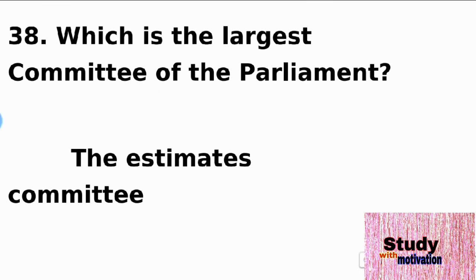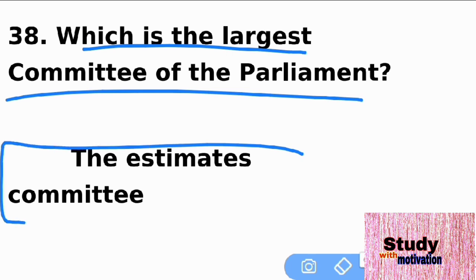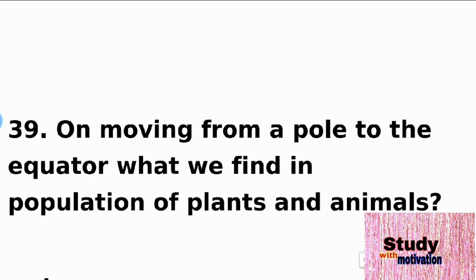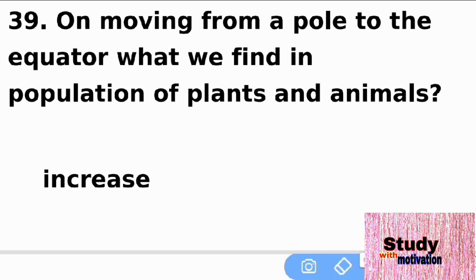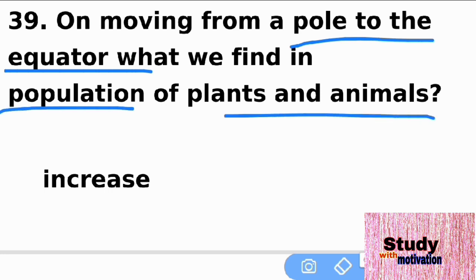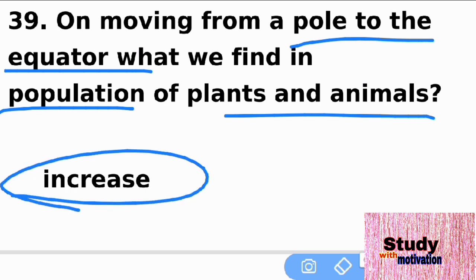The next is 38. Which is the largest committee of the Parliament? That is the Estimates Committee, the largest committee of Parliament. The next question is 39. On moving from the pole to the equator, what do we find in the population of plants and animals? The population of plants and animals increases towards the equator.